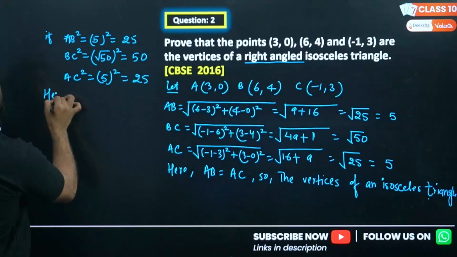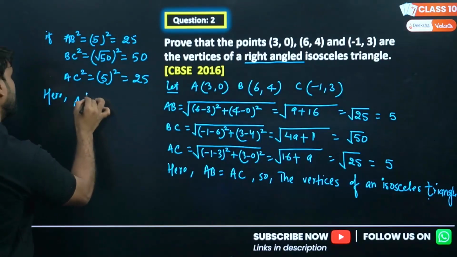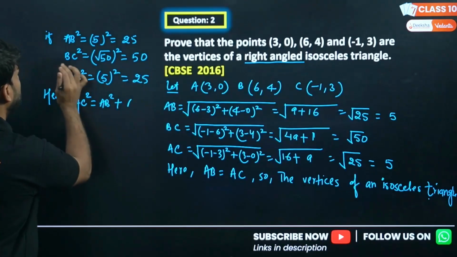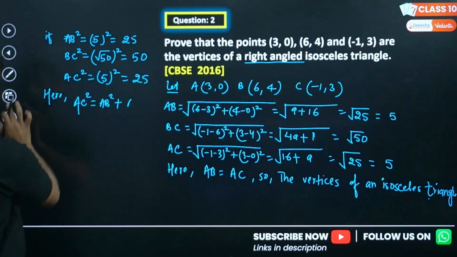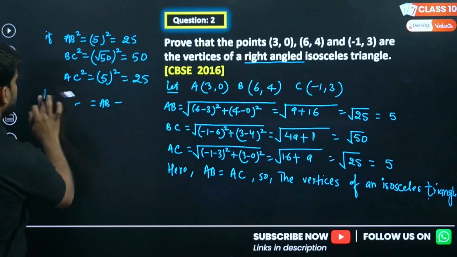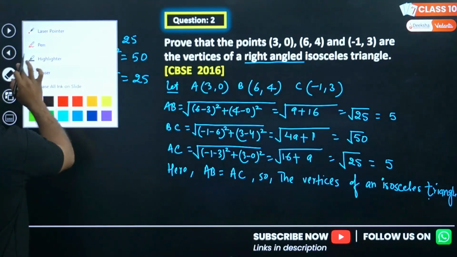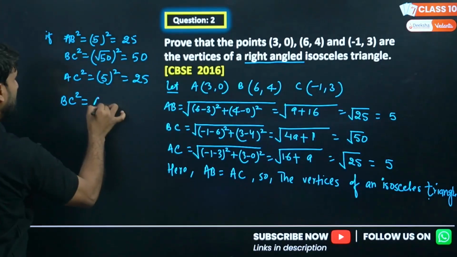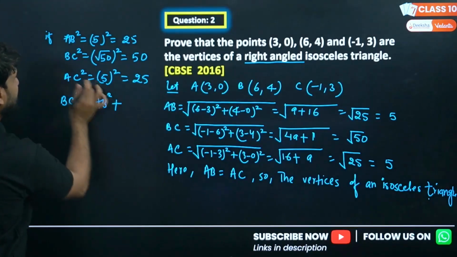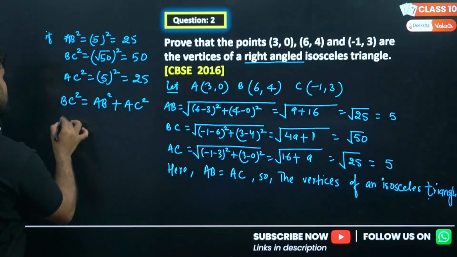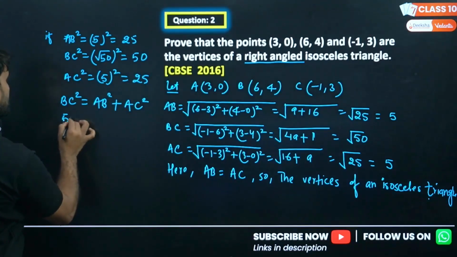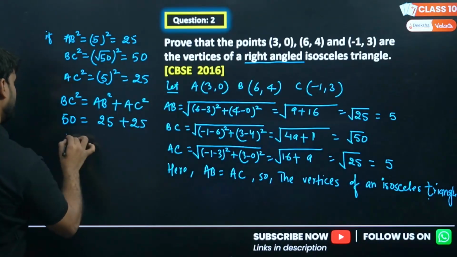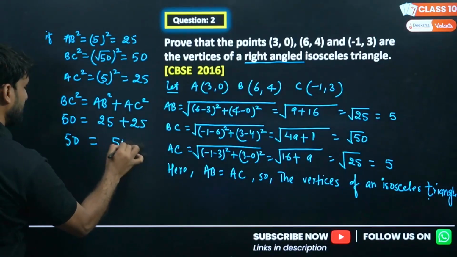Here we can conclude BC square is equals to AB square plus AC square, right? Because you can see here this is 50, and this is 25 plus 25, so 50 equals to 50, right?